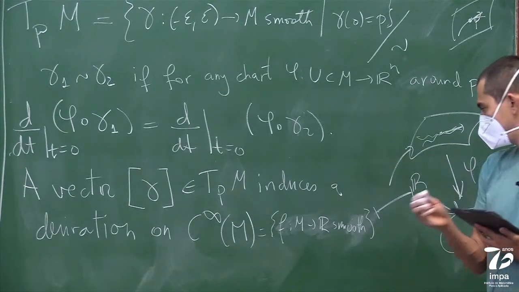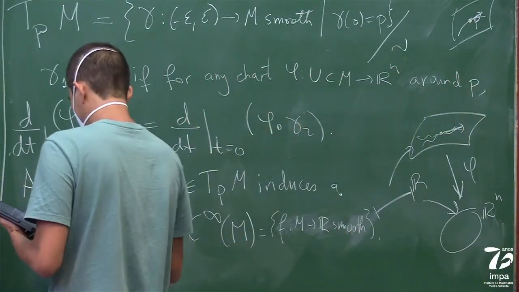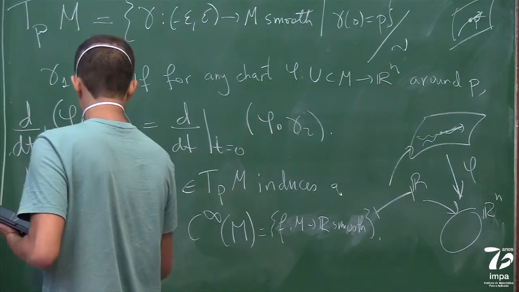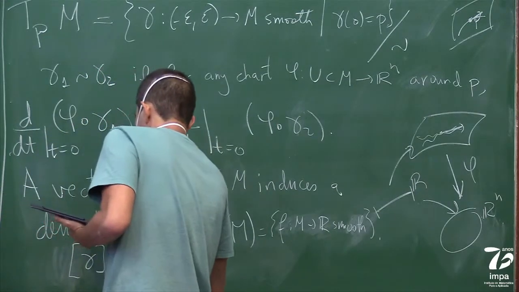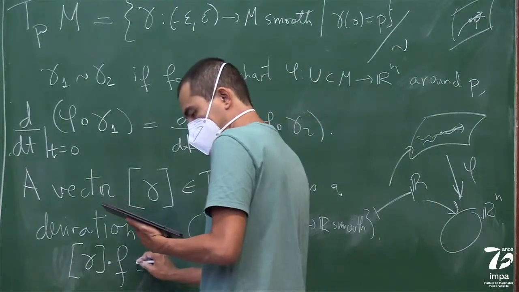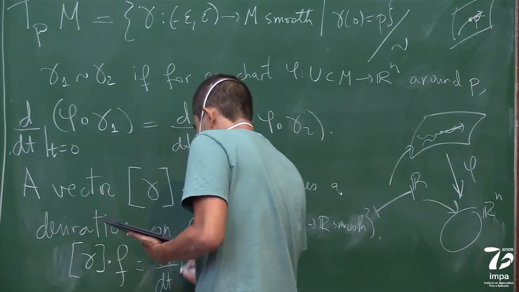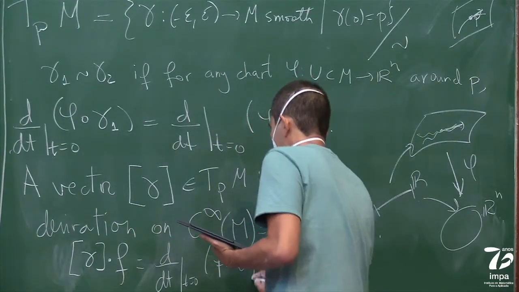And what is the derivation? The derivation is just the following thing. So given a vector V, the class of gamma applied to the function f is just d/dt at t equals 0 of f composed with gamma.